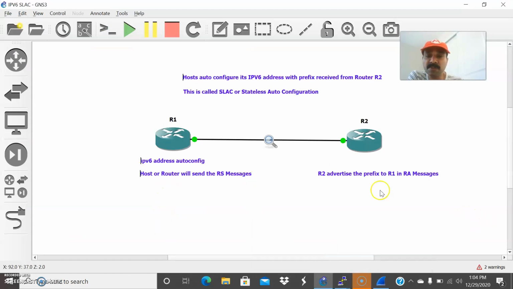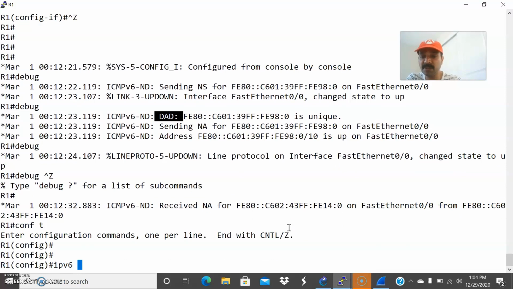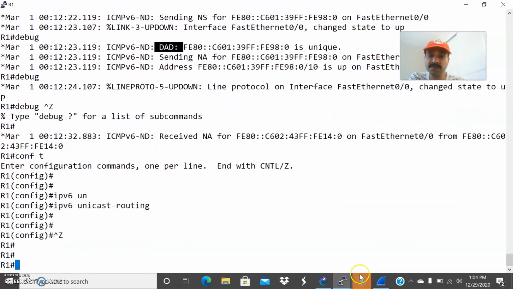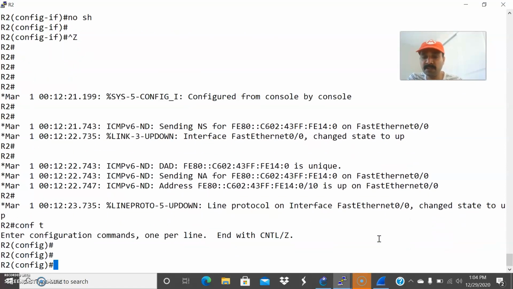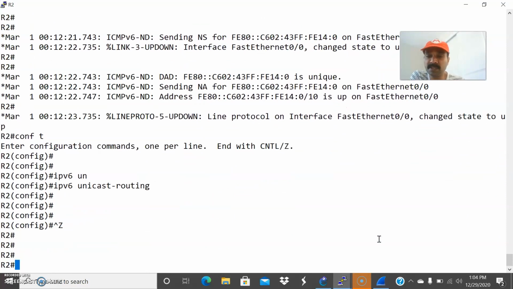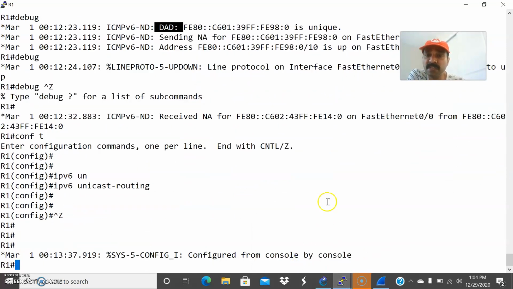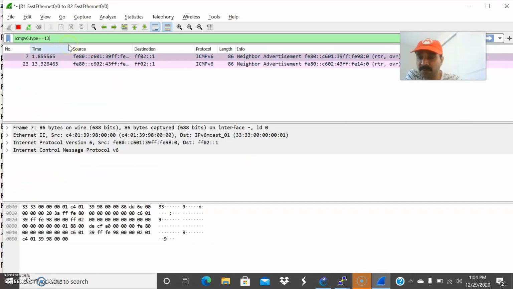So after that, now let us configure the command. What is the command first we are going to do? I'm going to configure the global unicast routing. So first we have to enable the routing, right? IPv6 unicast-routing on both R1 and R2. I hope you are following this. Go to R2 and go to configuration mode. Let us do the IPv6 unicast-routing, right? After doing this, what happened? It will start sending the RA messages. You can see RA. So go to 133.